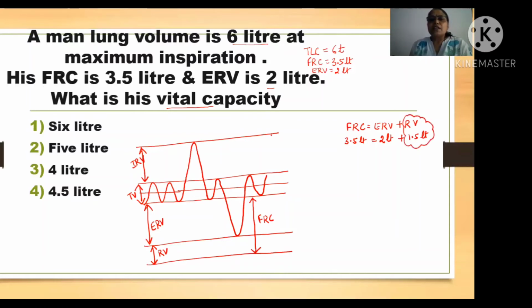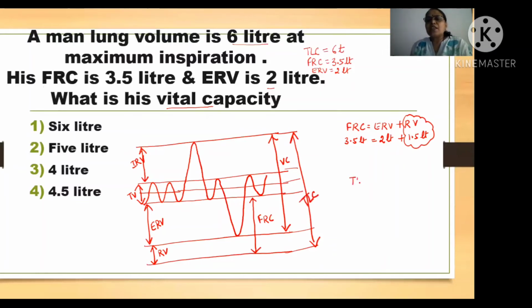Now see here, this much to this much. This is your VC, vital capacity. Okay, this is your vital capacity. And please focus carefully. From here till here, including your RV, this is your TLC, total lung capacity.